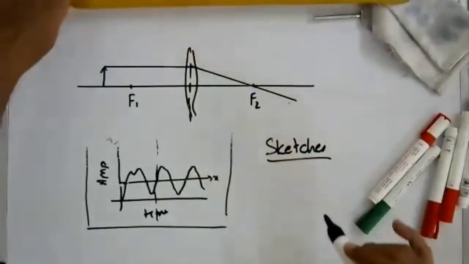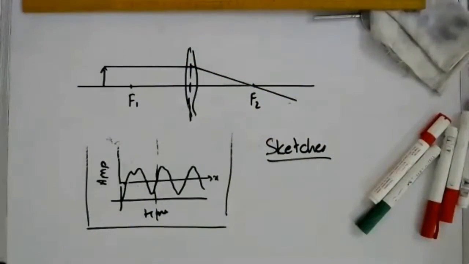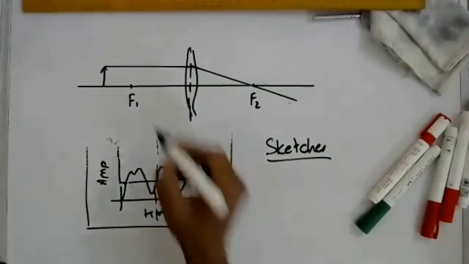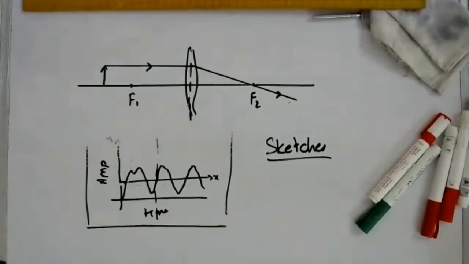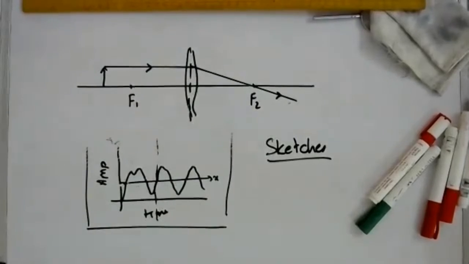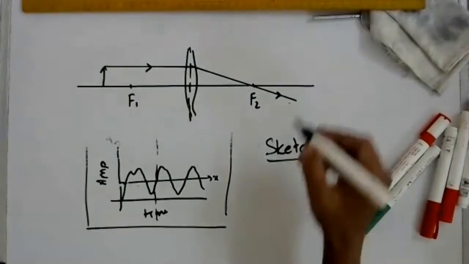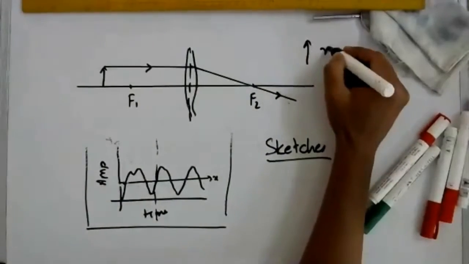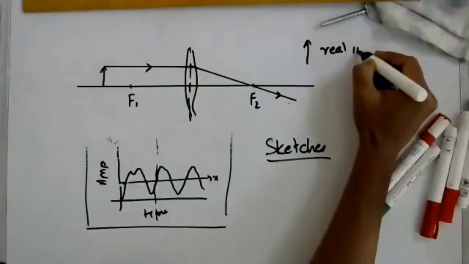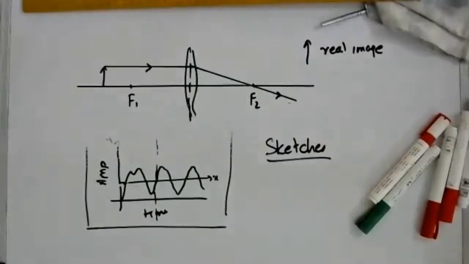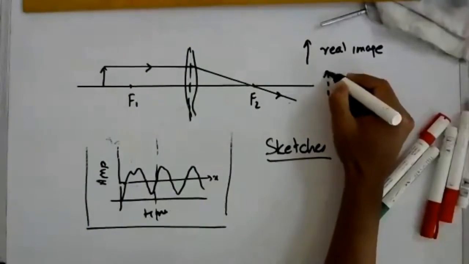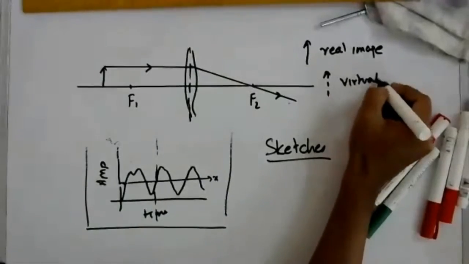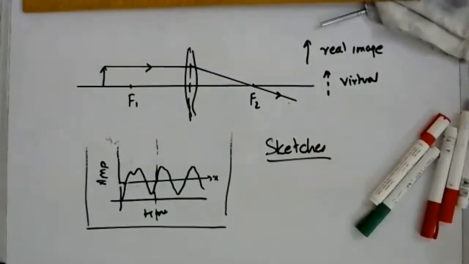Like that. Okay. And another important thing, when you draw construction rays, do not forget to show the direction in which the light is going. Okay, that is very important, that you have to show the arrows. And of course, if you have a real image, you have to show it with a solid arrow. If you have a virtual image, then you have to show it with a dotted line.